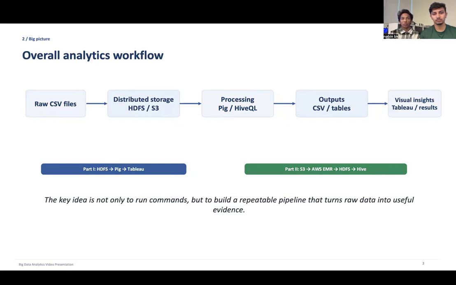It shows how the analytics workflow has been done. First, we collect the raw CSV datasets, and second, the files were uploaded into distributed storage such as HDFS and Amazon S3. After that, tools like Apache Pig and Hive Query Language were used to clean, process, and analyze those data. Finally, the processed result was visualized using Tableau or interpreted through Hive query outputs. So this workflow helps convert raw big data into meaningful insight for the business.